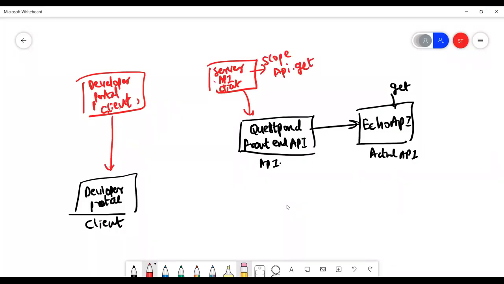Remember, still the linking has not been done. This part I have still not done, right? Also, I have still not done this part. Okay, I've just created, you can think of it as a standalone server API client which has the scope of API.get. Okay, so good. Slow.